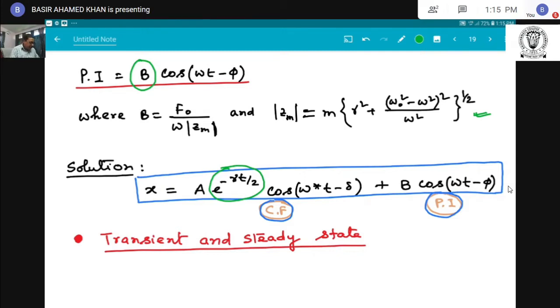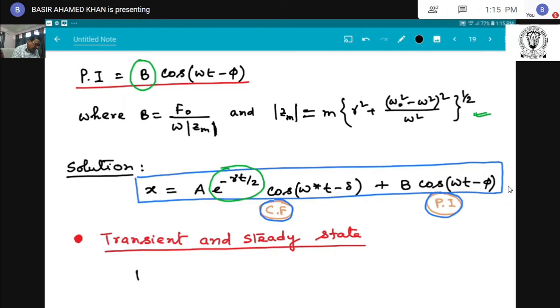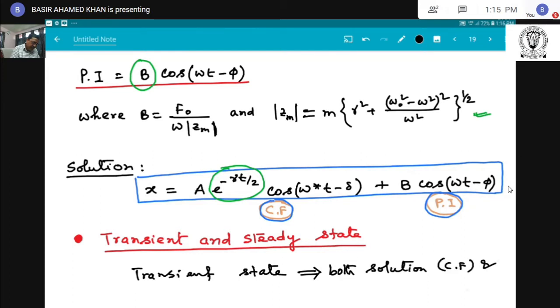That means the transient state means both solutions, the complementary function and the particular integral, exist.